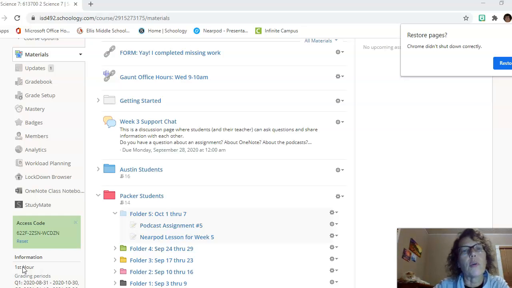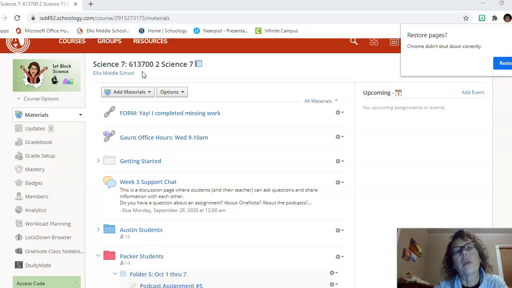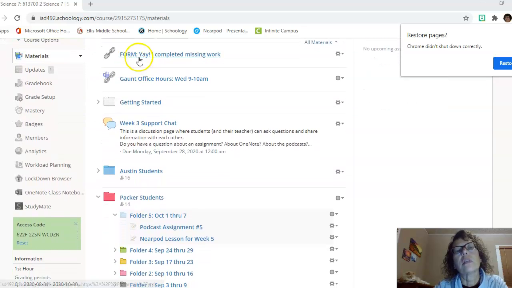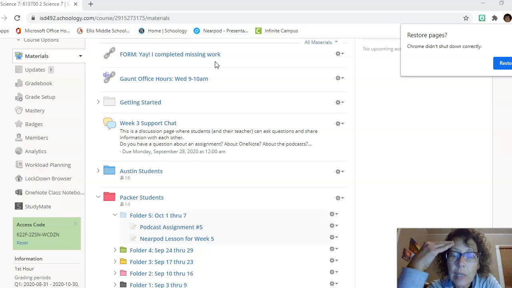Maybe I should show you the form because I'm not sure I showed this class the form. At the top of the page, I added a form to our Schoology, this is our regular Schoology page. So it says, yay, I completed missing work. Students had been sending me emails, but I get so many emails nowadays that I needed to put some order into our process here.